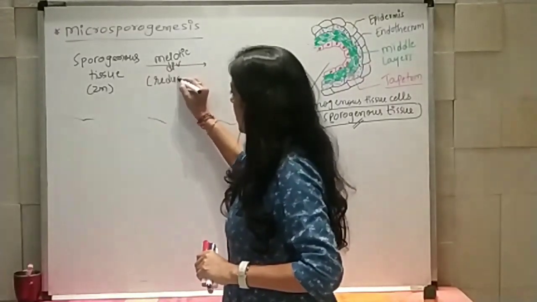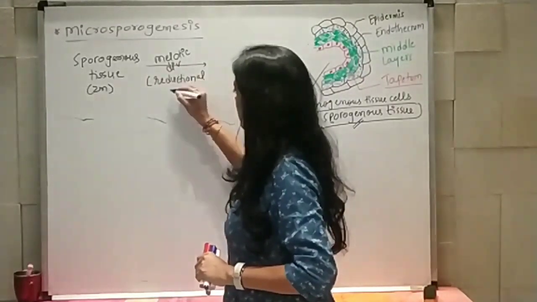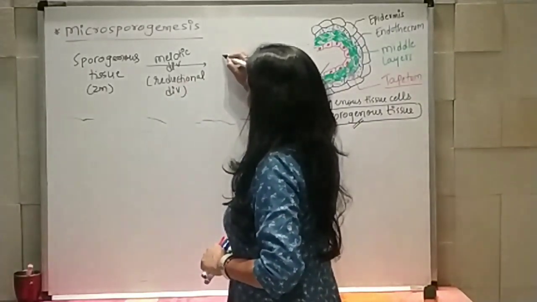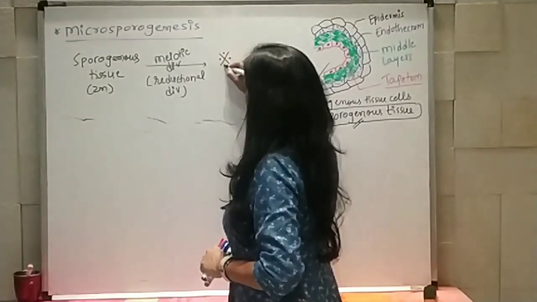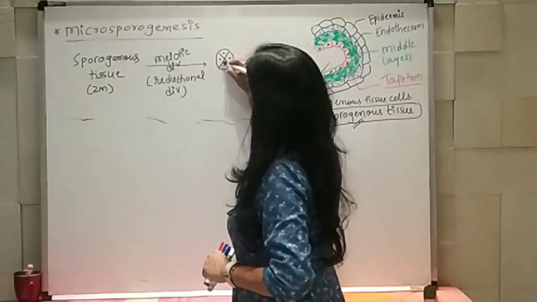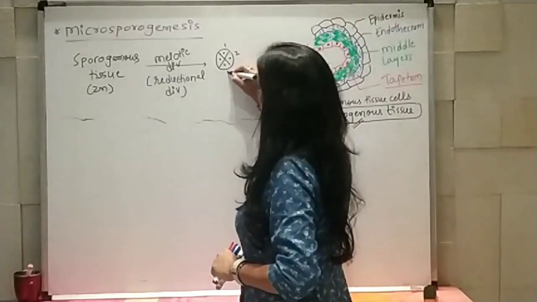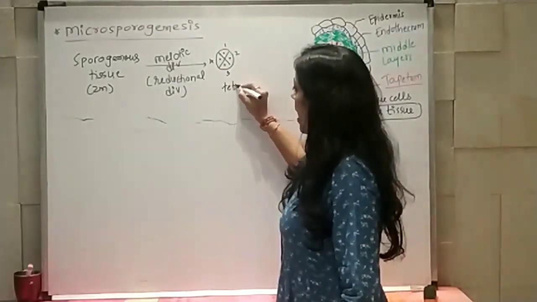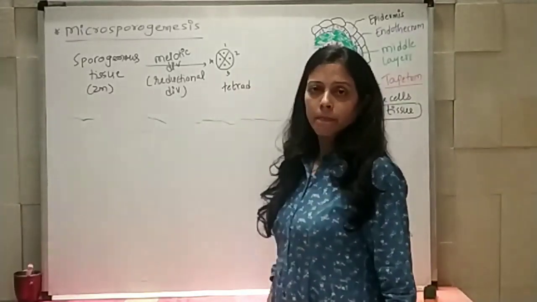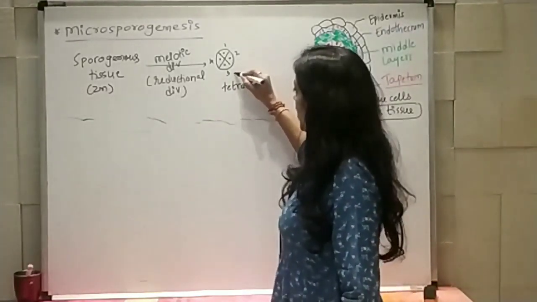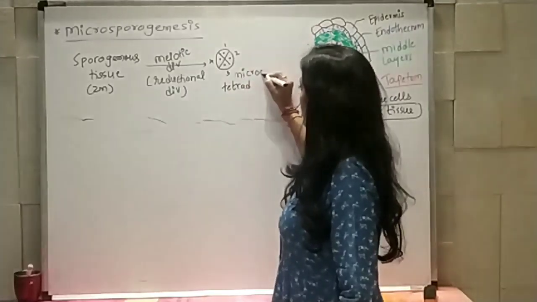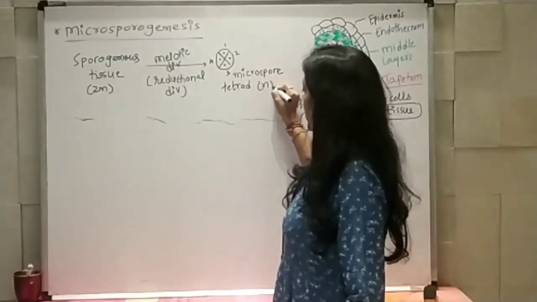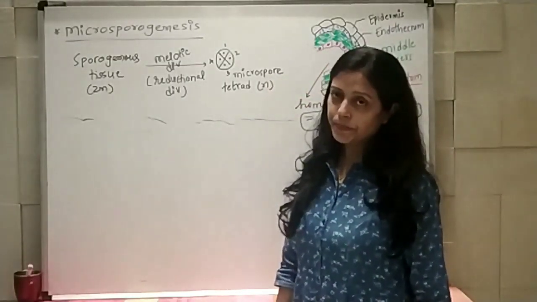So this is reductional division, and because of that you are going to have 4 cells like this, 1, 2, 3 and 4. So now I can say I am going to have a tetrad. Right? So this is also known as microspore tetrad. And the ploidy here will be haploid.